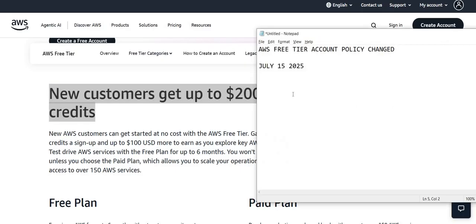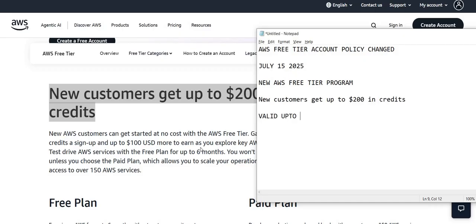But there is a catch, guys. With the new AWS free tier program, they're saying that new users get up to $200 in credit. No, that's not the case. I will tell you. First of all, they have reduced the validity, so this free account will be valid up to 6 months only. Earlier it was 12 months, but now it will be up to 6 months.